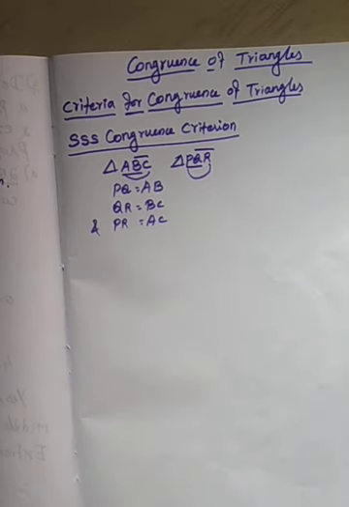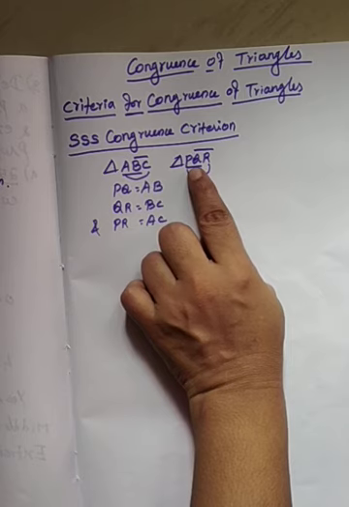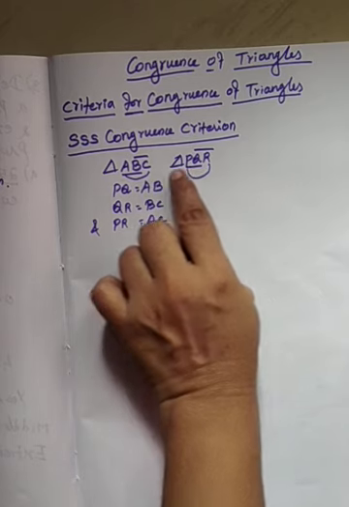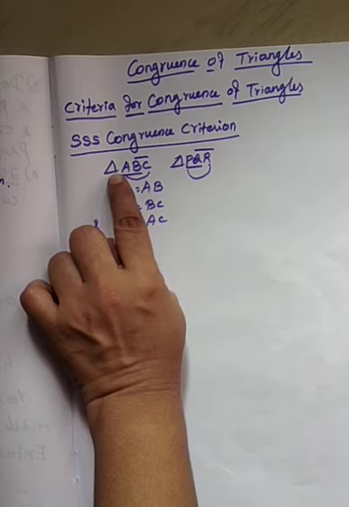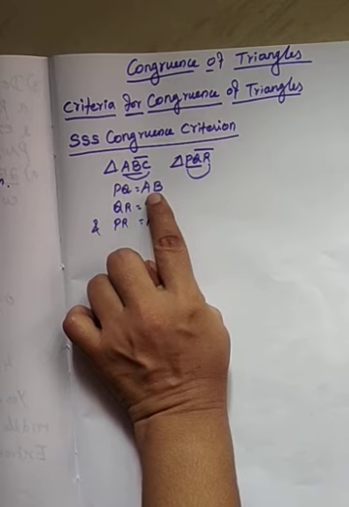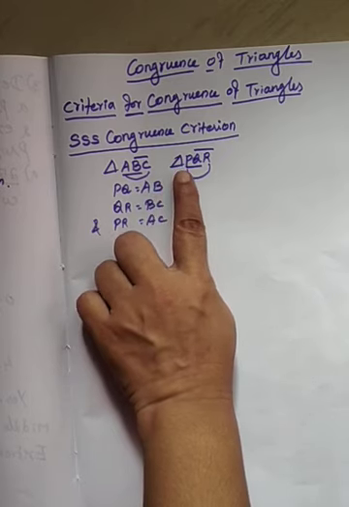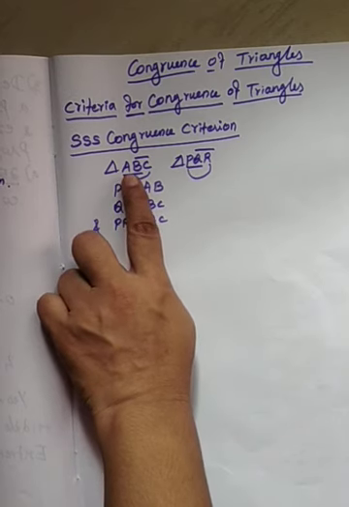So, cut out triangle PQR and superimpose over triangle ABC in such a way that PQ falls on AB. We will observe that triangle PQR completely covers triangle ABC, right?